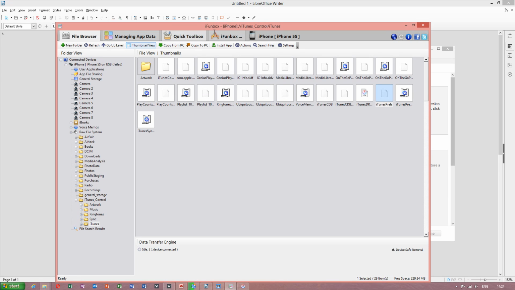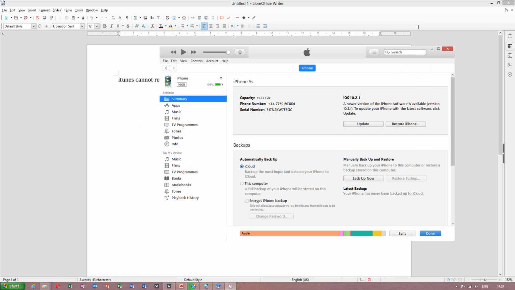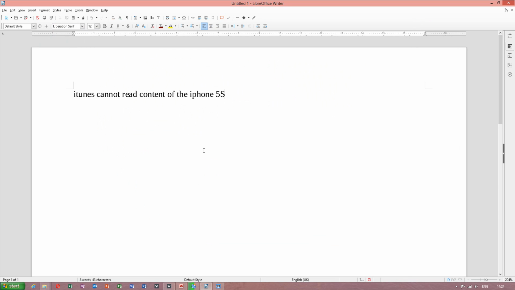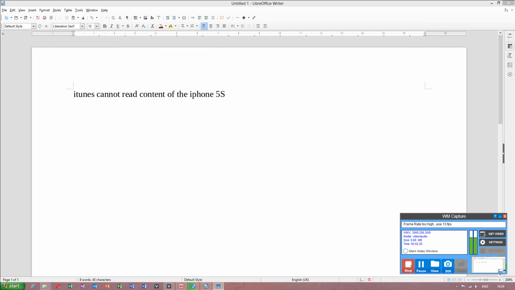File browser, iPhone Box is free, and this really helps. I thought this was a paid version of the program, but it's not. It's free. Thank God for this, because I was quite angry. I didn't want to waste all day to fix my iPhone, but finally it's working. I hope you will enjoy this program.